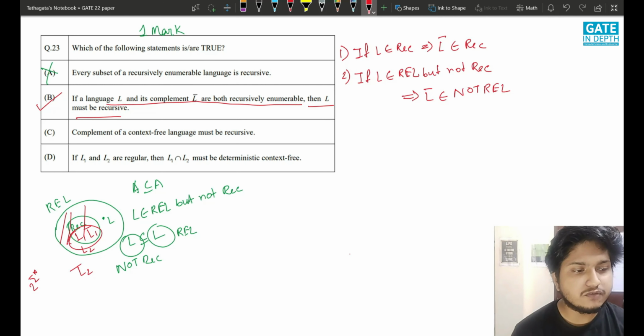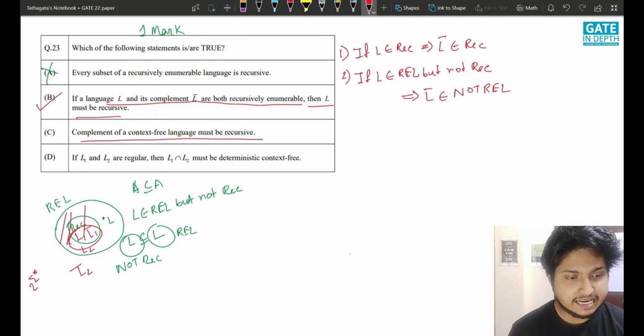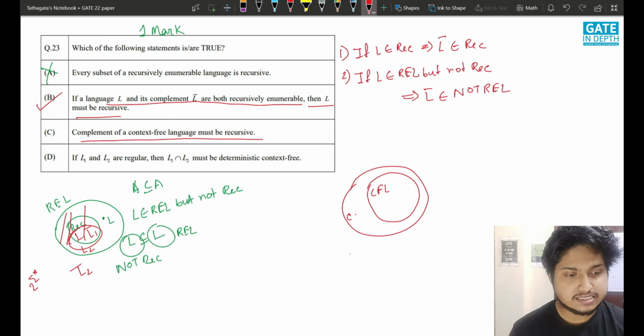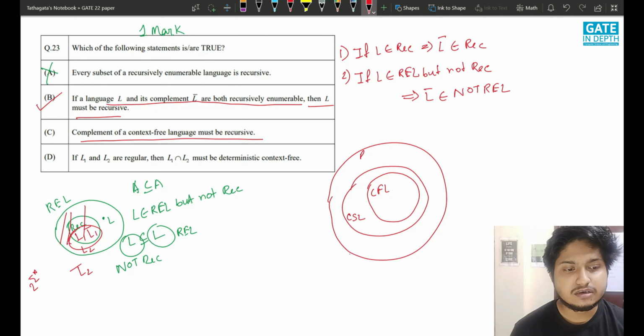Next one: the complement of a context free language must be recursive. Let me see here. We are drawing the Chomsky hierarchy again. Say this is a context free language. Outside this goes a CSL, that is context sensitive language, and outside this is the set of recursive languages. And we know that CFL is not closed under complement.